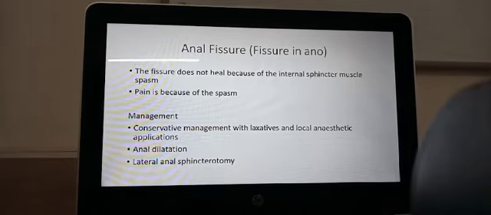Okay. And then you can do lateral anal sphincterotomy. On the lateral side, you can just cut the internal sphincter. If you cut the internal sphincter, it will retract, it will go away, and after that it cannot go into spasm. And so it will not constrict the anal canal and cause the pain of the anal fissure. And when there is no pain and when the muscle is cut, it will relax and the skin will come together and healing can take place.